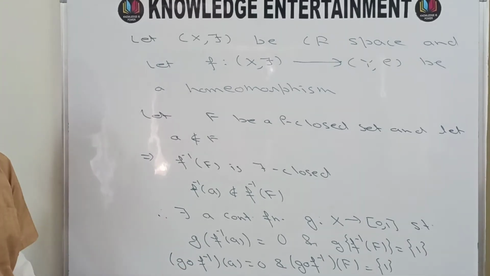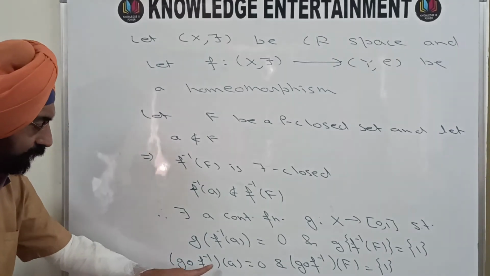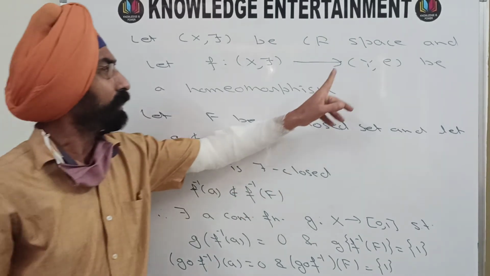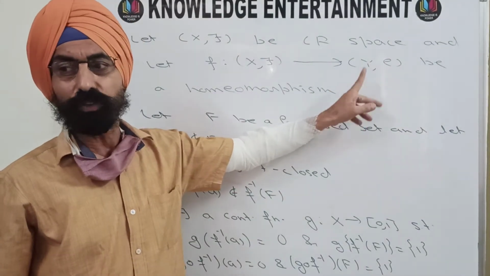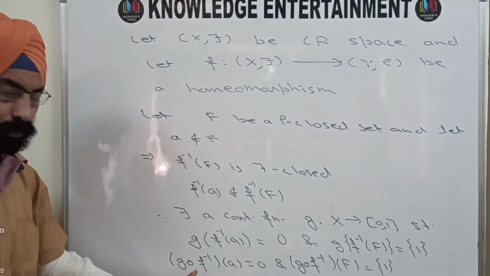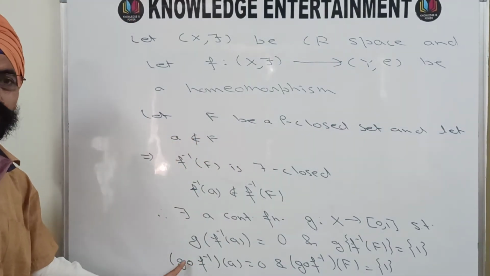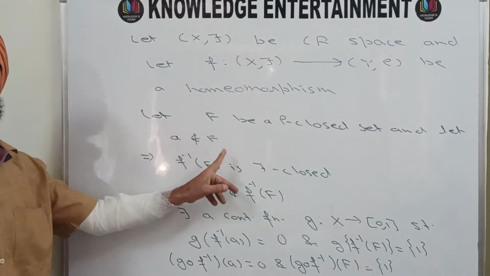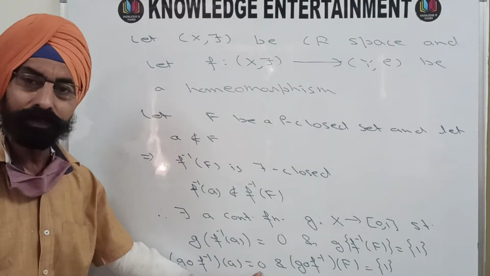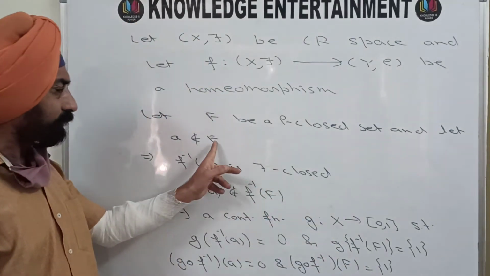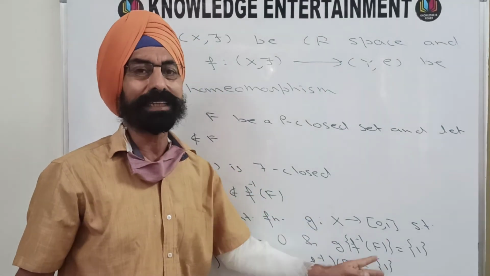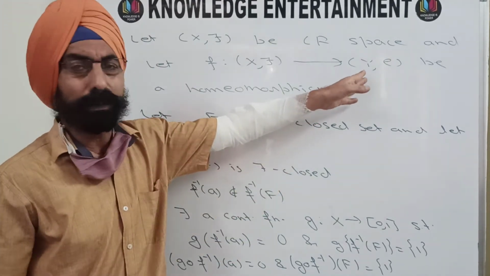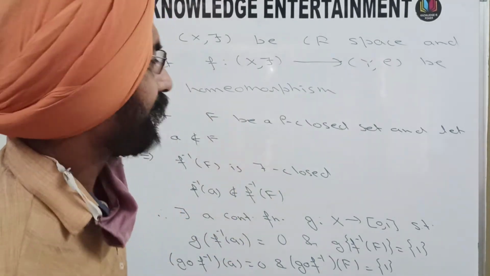So what have you obtained? You have obtained a continuous function f inverse composition G, and this function is from Y to the closed interval [0, 1], such that the image of the point A that does not belong to the closed set F is 0, and the image of every point of the closed set F is 1. That is the definition of complete regularity, which makes your space Y rho a completely regular space.